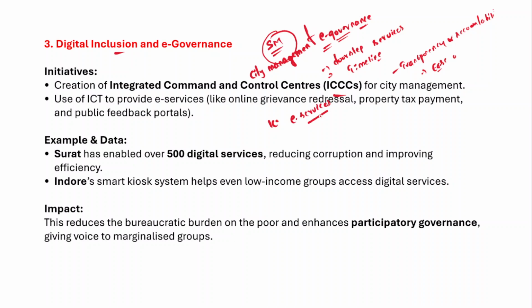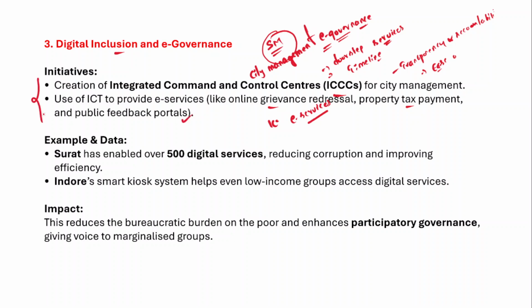So what are these e-services? The doorstep delivery of all the necessary services. You can pay your property tax, you can apply for any certificate, and you can also redress your grievances through online and public feedback portals.